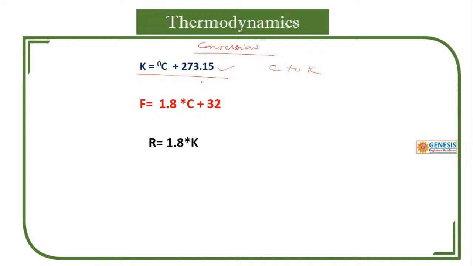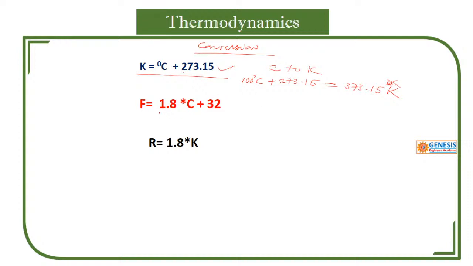So for 100 degrees Celsius you add 273.15, and that becomes 373.15 K, capital K. Don't put the degree sign.